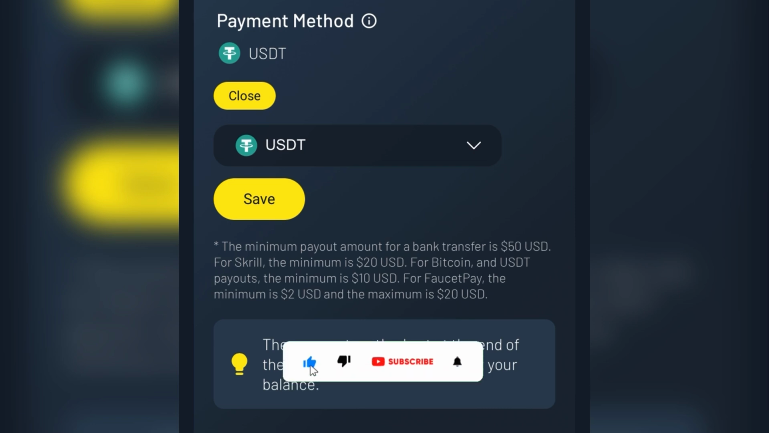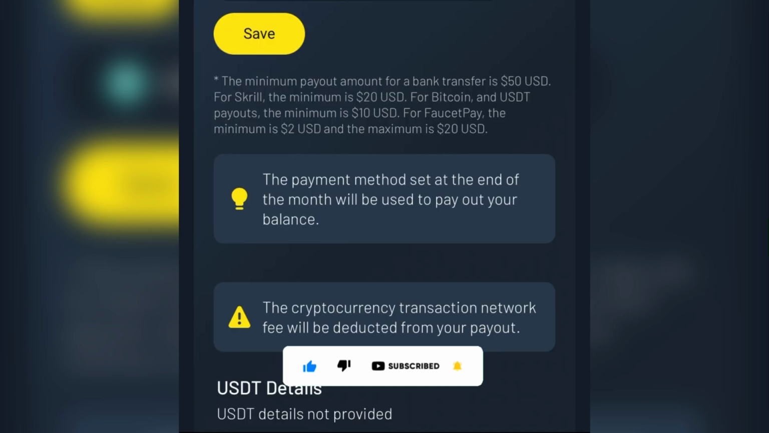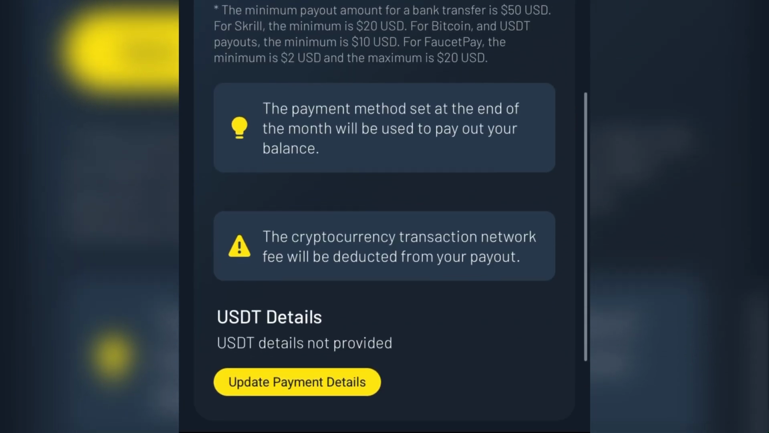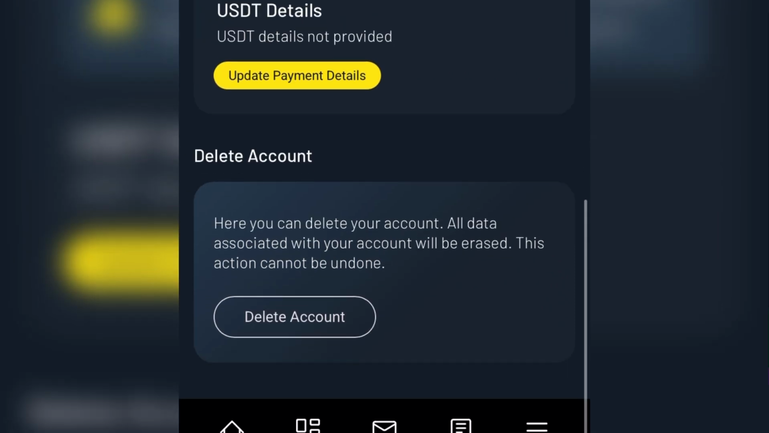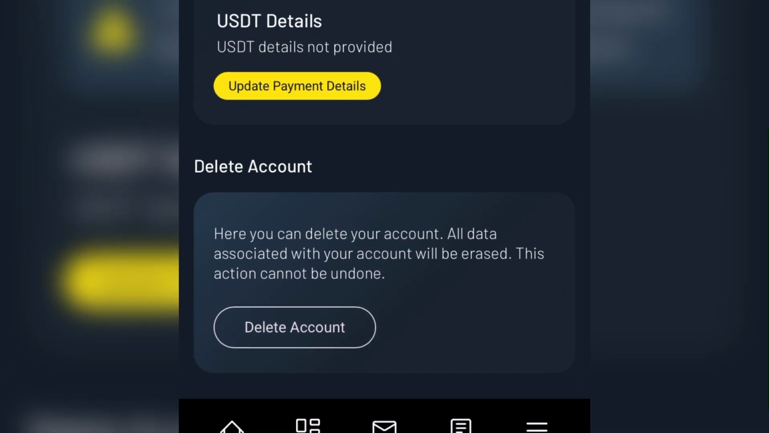Payment method set at the end of the month will be used to pay out your balance. Now the cryptocurrency transaction network fee will be deducted from your payout. So these are what you should take note before you continue with this platform.